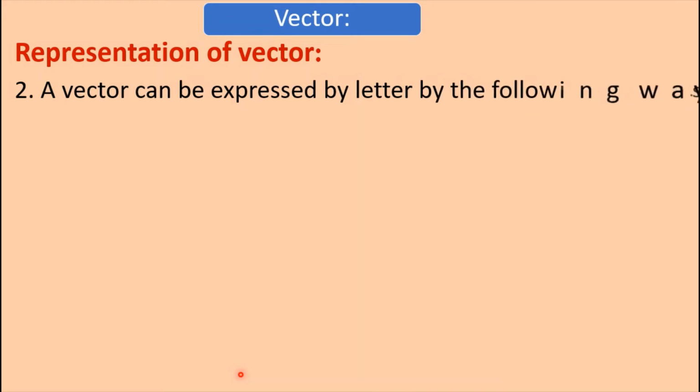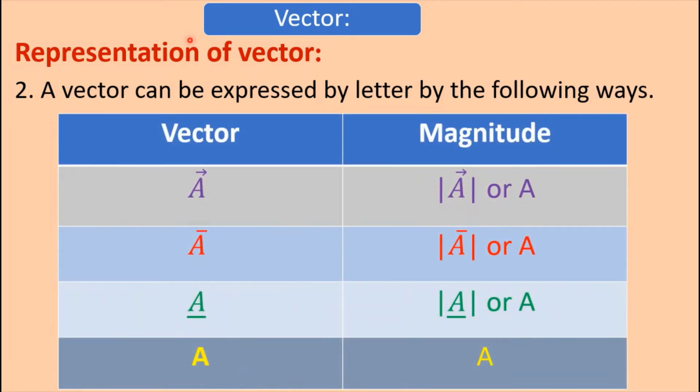A vector can be expressed by letters in the following ways. Here, a vector quantity is expressed by an arrow sign above the letter, and its magnitude can be expressed by this symbol or simply by the letter. A vector quantity can be expressed by a bar sign above the letter and its magnitude by this symbol.